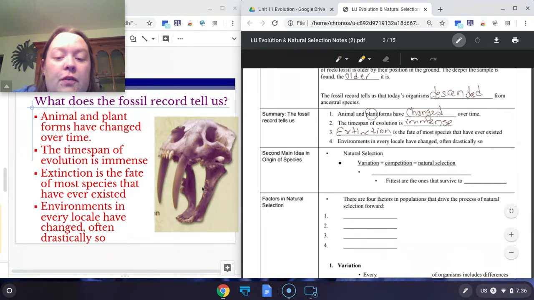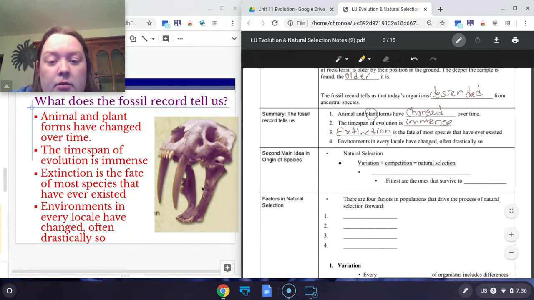And we can also use fossils to tell us how environments have changed over time, and sometimes it's drastic, kind of like in the example where we talked about how an area may have used to have water and now it does not. So that was his first idea, descent with modification. So passing down of traits, but them changing to fit the current need of the area. So that was his first idea.